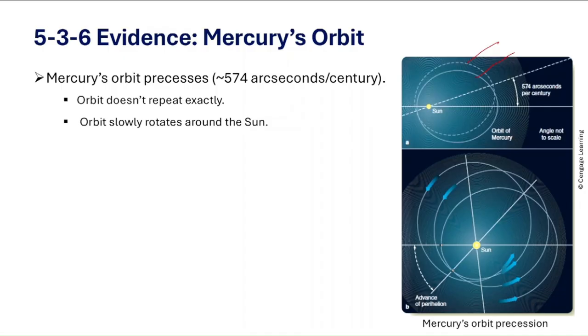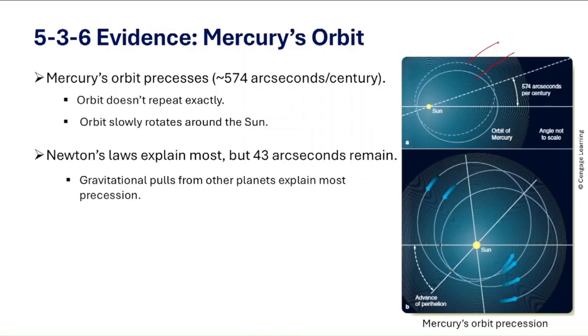Because it's the closest to the Sun, where space-time is most curved. So for a long time, astronomers tried to explain Mercury's orbit using Newton's gravity. And to be fair, Newton's law explained most of the shift. The gravitational pulls from Venus, Earth, and other planets accounted for most of the 574 arc seconds. But no matter how carefully they calculated, they were always off by 43 arc seconds per century. And that leftover shift was a mystery for decades.